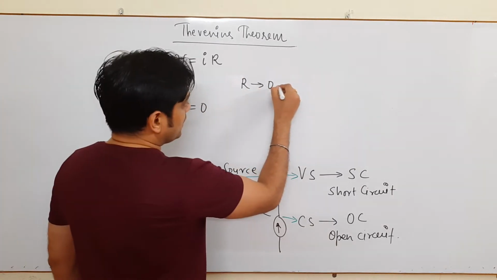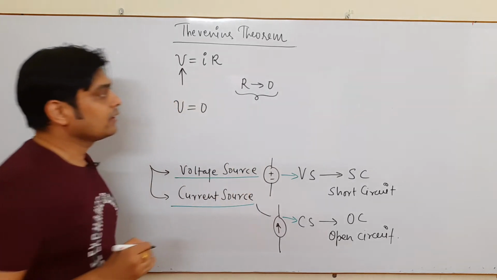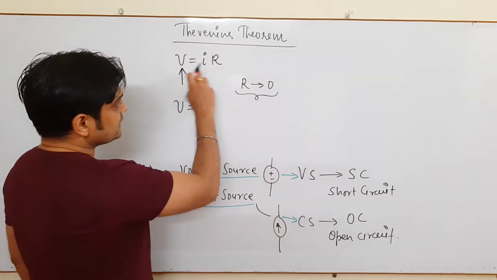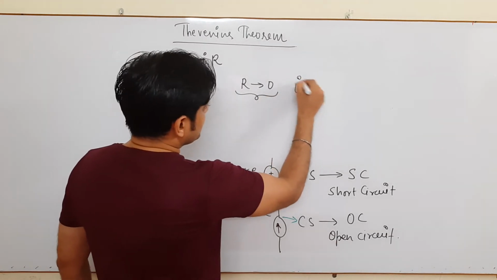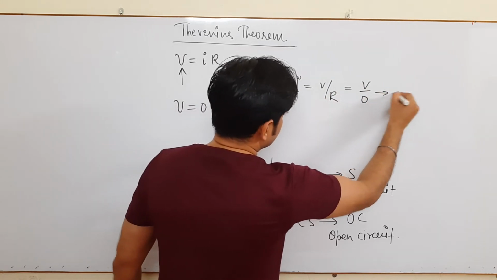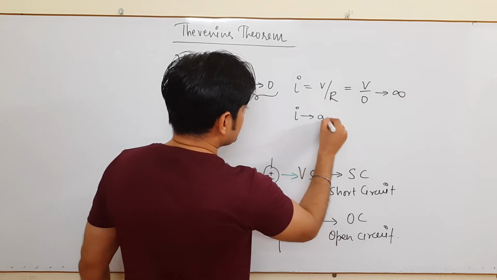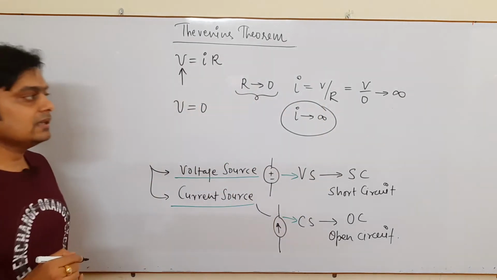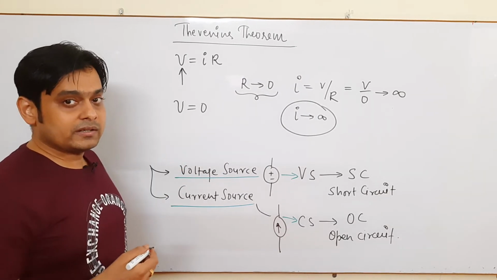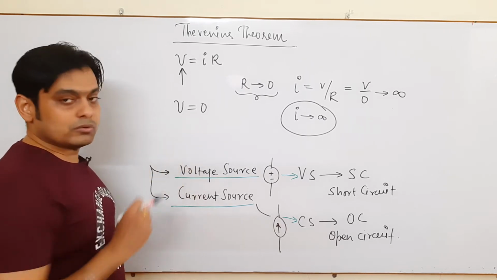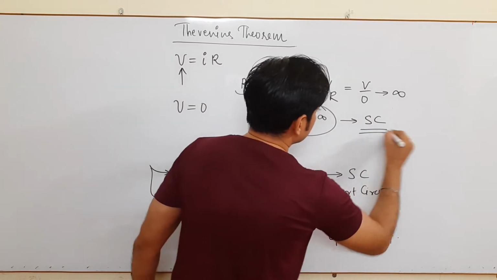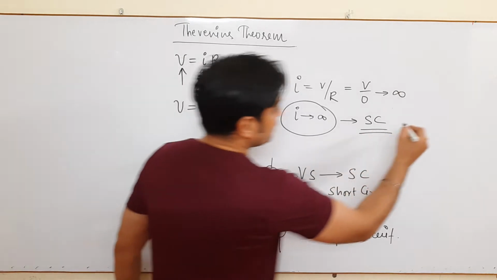What does it mean when R goes 0? If you see from this equation, you will find I is V by R, or you can say V by 0, so that comes to be infinite. It means the value of current is infinite. Okay, means some current is flowing. For the time being we will consider that the current is infinite. So current is flowing but the voltage goes 0. So what is this condition? This condition is known as short circuited, when an infinite current will flow in the branch.